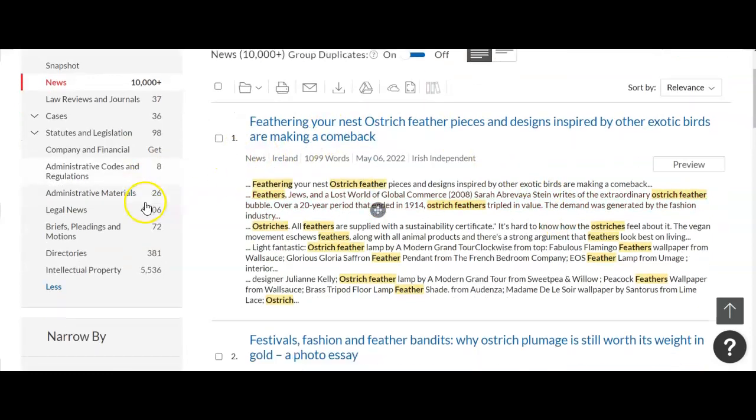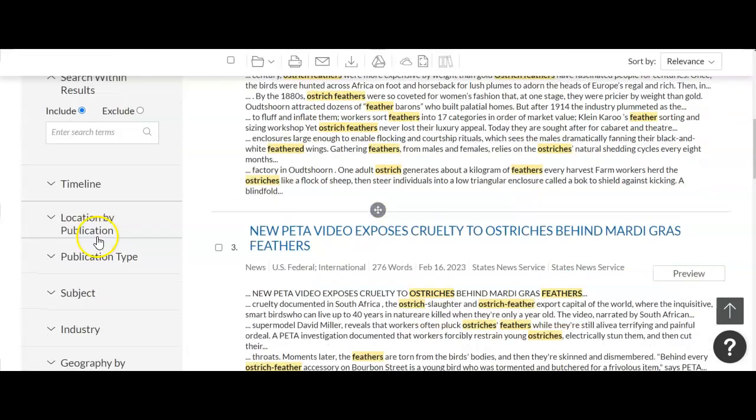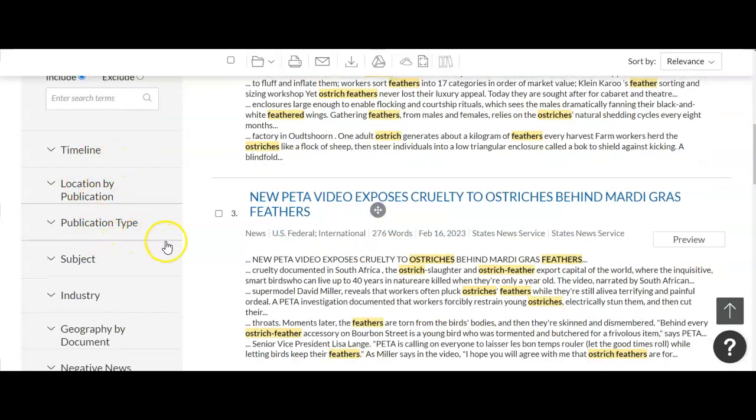So know that all of these things are going to be available to you just with the click of a button, and you can use any of these tools on the left hand side to narrow them down. Everything should be full text. The only thing that you might not be able to get is the Wall Street Journal. And if you need a Wall Street Journal article, just let us know. So that's the Nexus Uni product.